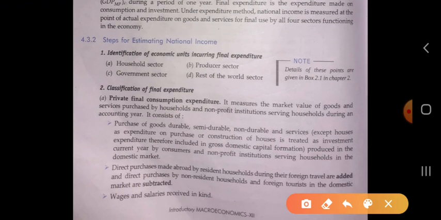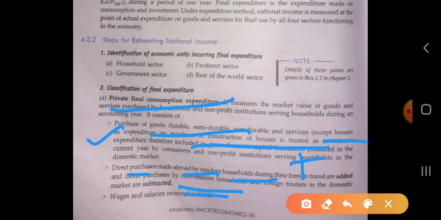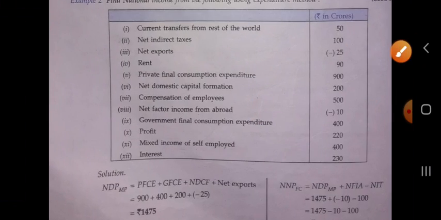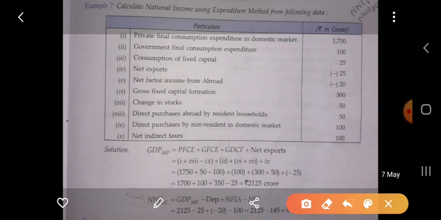Here, in the private final consumption expenditure, we have taken the purchase of goods, and we also include the direct purchase made by the resident household, which we will add, and the direct purchase by the non-resident, which we will subtract. In that question, it is given that the private final consumption expenditure in the domestic market as well as direct purchase abroad by the resident will be added, and the direct purchase by the non-resident will be subtracted. Now we have to calculate GDP at MP.